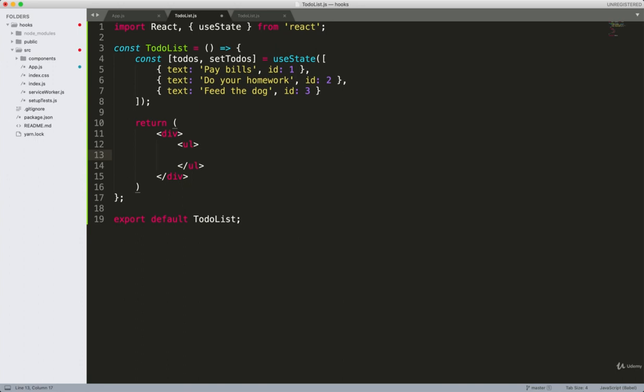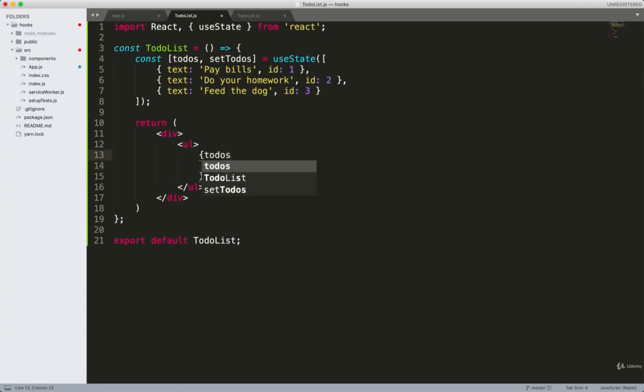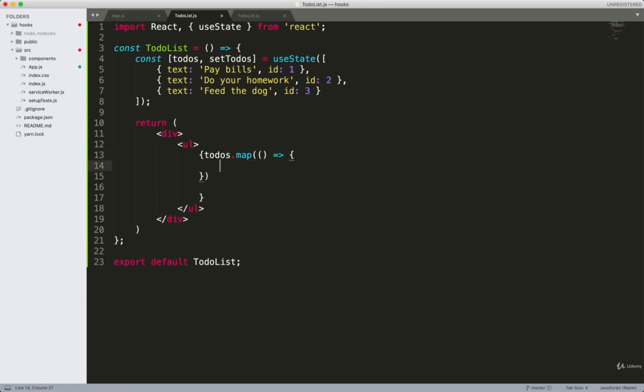Now we can use todos to reference this array of data, and we can cycle through that array inside the template down here. So we don't want to hard code it, right? I'm going to open up a set of curly braces and say todos.map, and that's because we are going to map it to a new array of HTML templates.